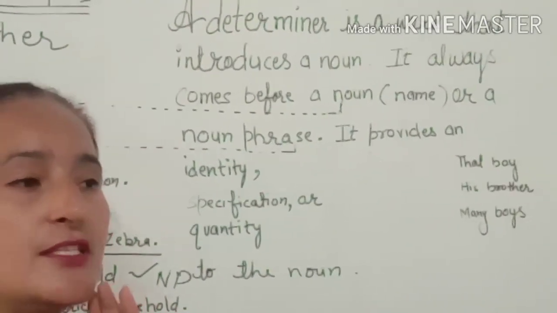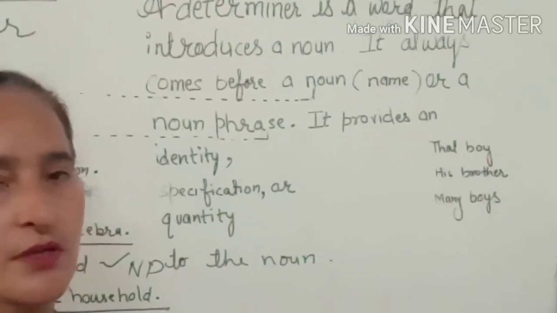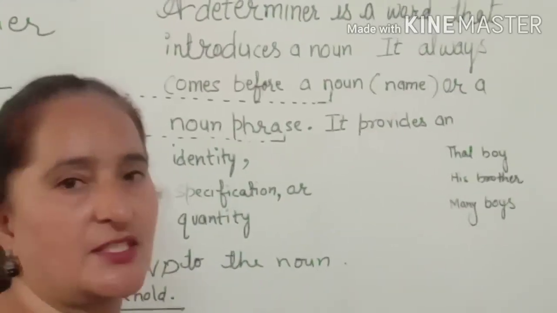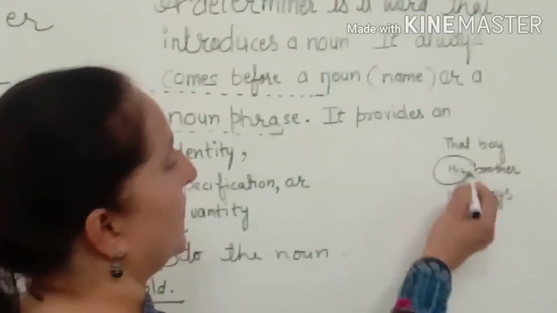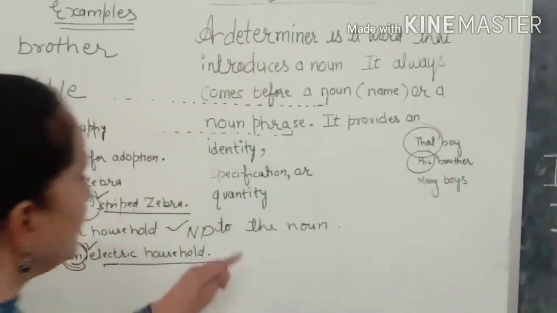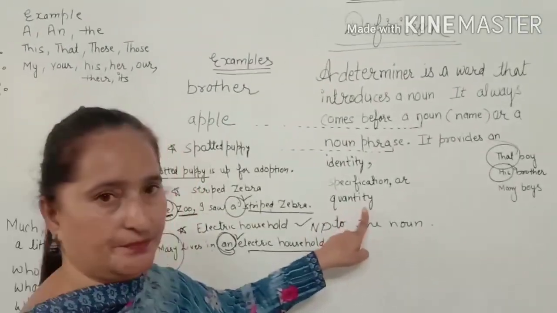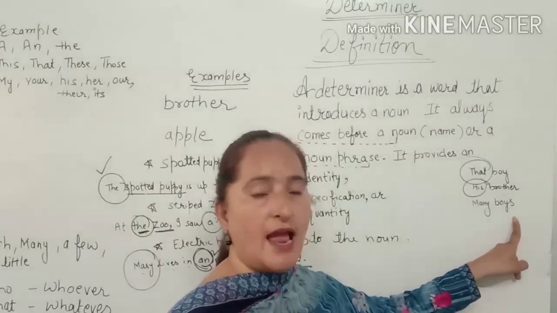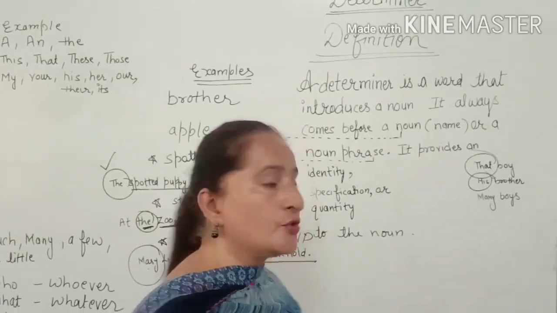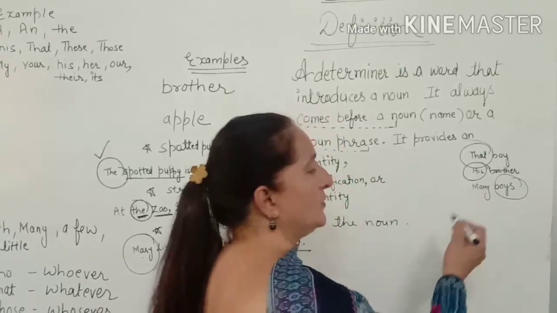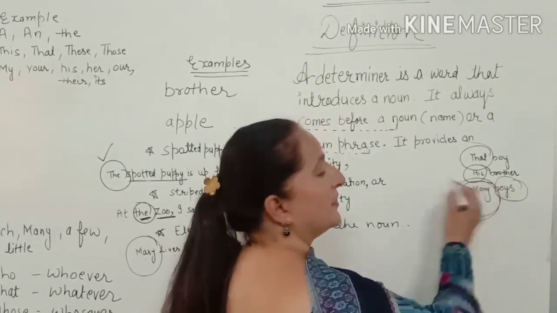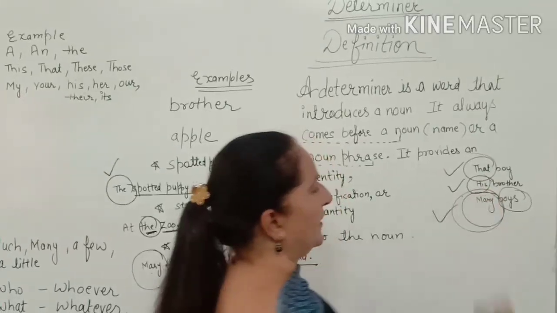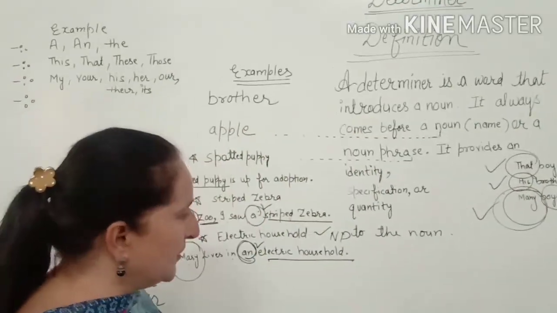With his, we specify the noun. Whose brother? His brother. Now this brother is specified by his. Next, quantity. What quantity? Boys, and I am saying many boys. So boys is the noun and many is the determiner. So here that, his, many, these are determiners.